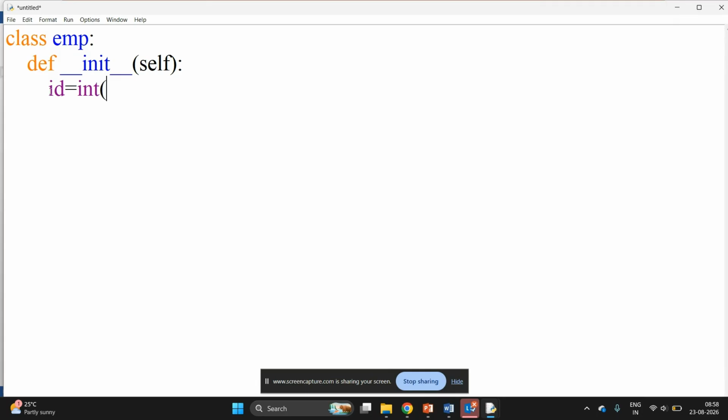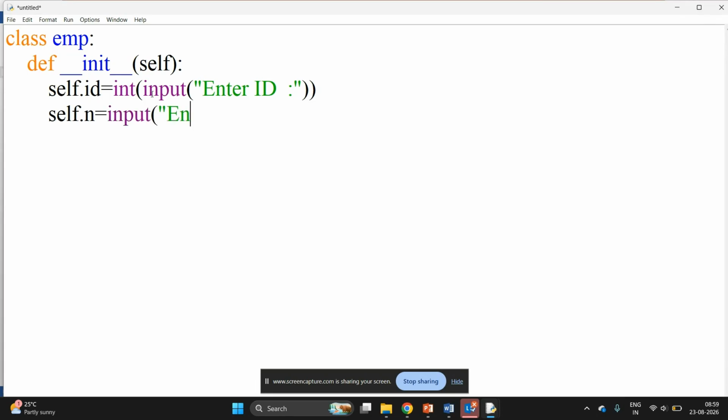id. As it is a variable inside the class, I must have the self keyword in front of the variable name. Self dot id is equal to int, as it is a number, and I want to read it from the user as input, enter employee id. And suppose self dot name, I want to read the name of the employee. So no need of any data type, we will just have input, enter name. So the name will be given here.